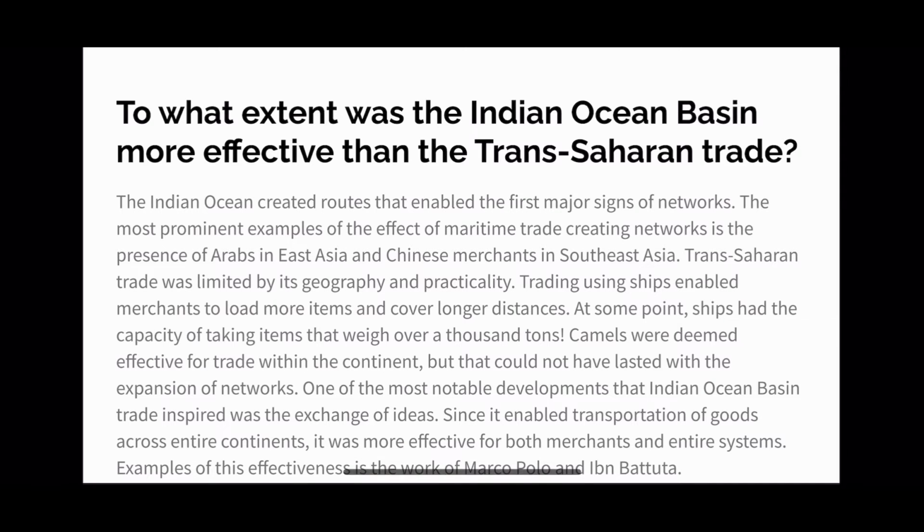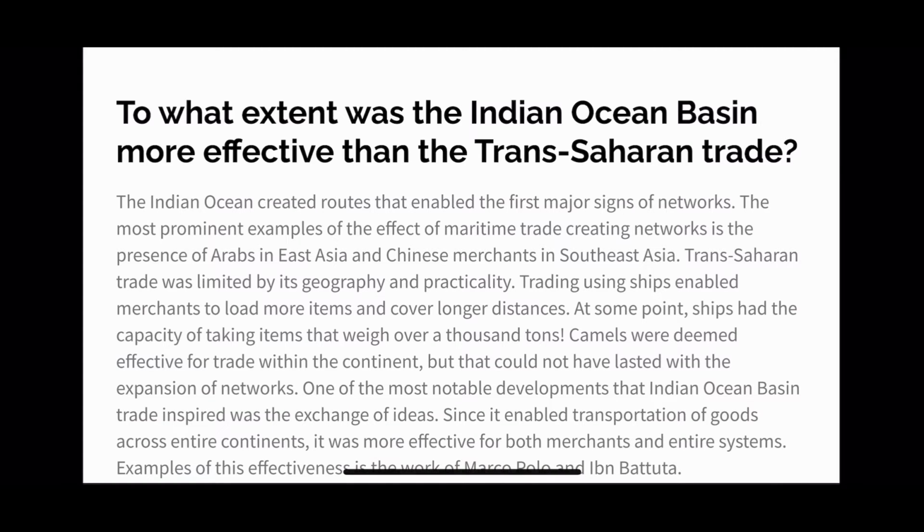The most prominent example of the effect that it had was that there was a presence of Arabs in East Asia, and then there was also a presence of Chinese merchants in Southeast Asia. And of course, when we have documentation showing us that these people existed in these certain places at such times, it shows that the transportation that enabled them to do so was probably the most effective tool of transportation or of trade.